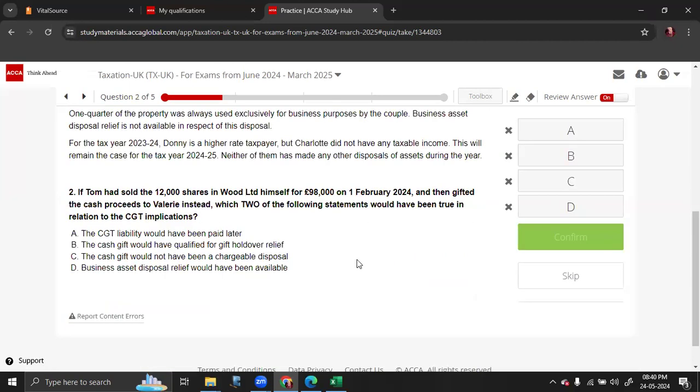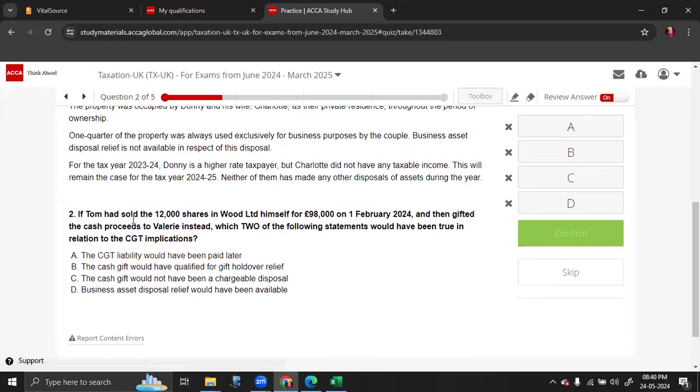If Tom had sold 12,000 shares in Wood Limited himself for 98,000 and then gifted the cash proceeds to Valerie instead, which two of the following statements would have been true in relation to the CGT implication? The CGT liability would have been paid later. Now keep in mind, they are not planning to change the date of disposal. Therefore, there is no change in the timing of payment.